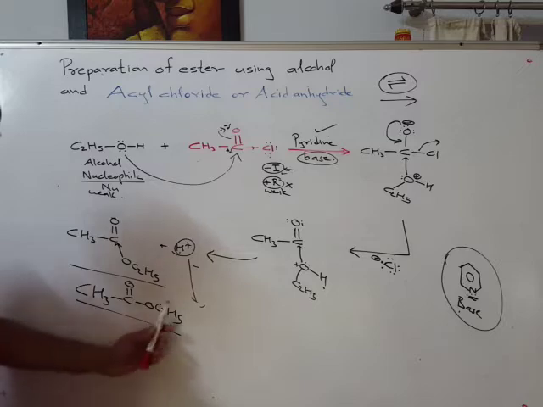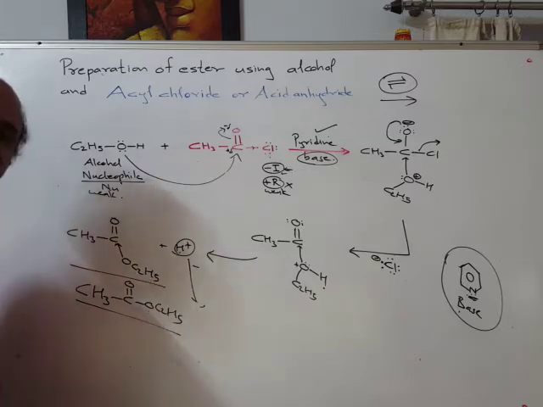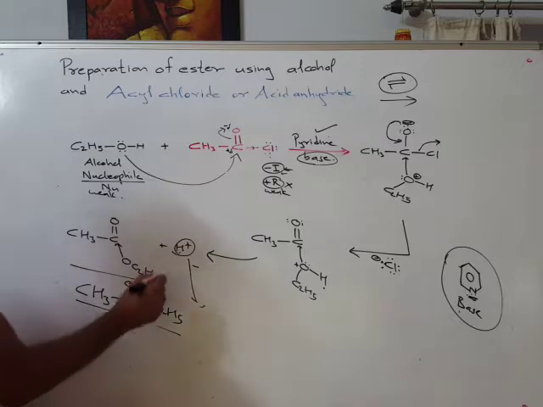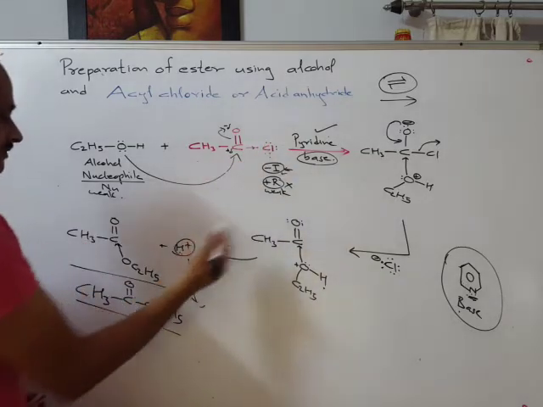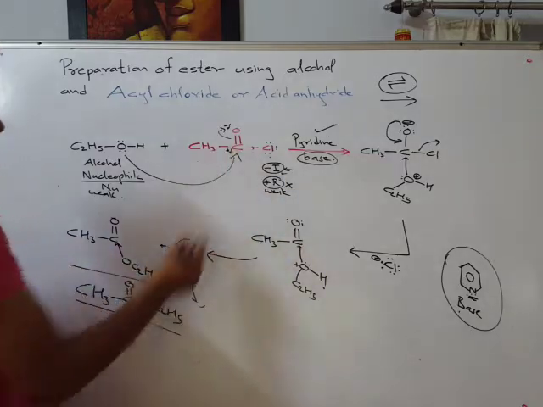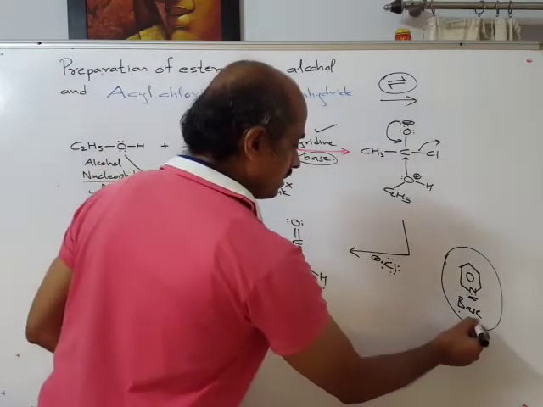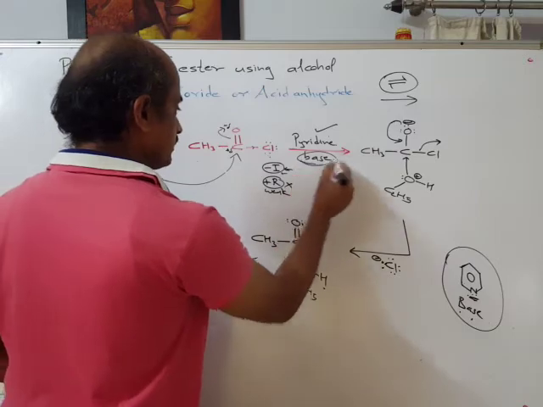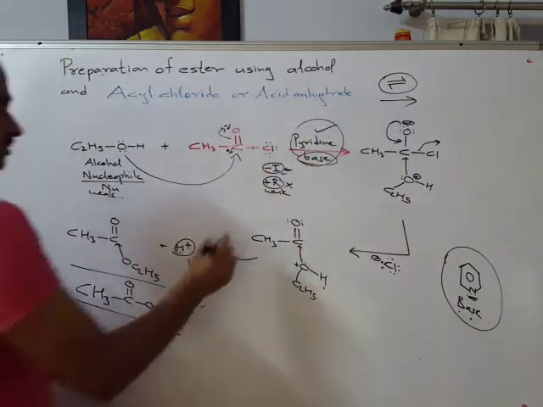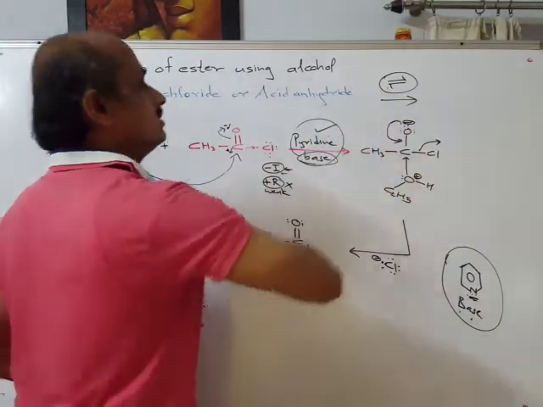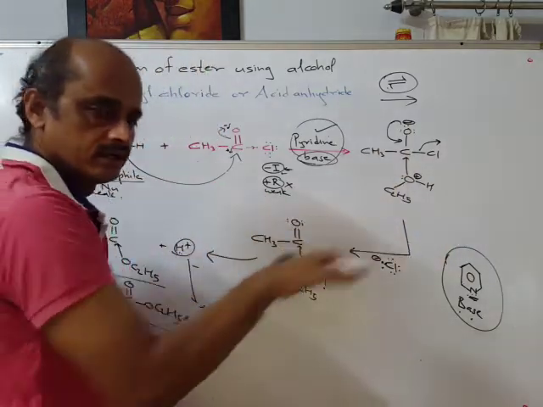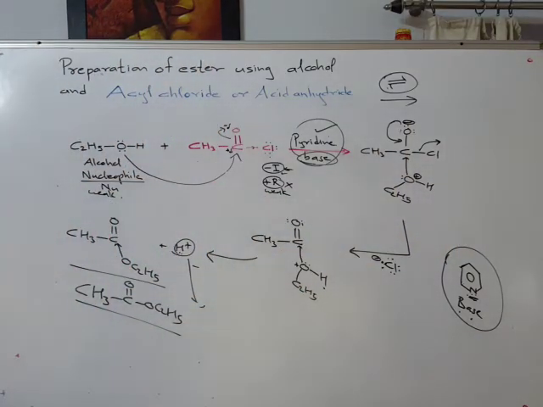If this were hydrogen, then it would be acetic acid or ethanoic acid; by IUPAC, this is ethyl acetate, ethyl ethanoate, an ester. The byproduct that comes out is HCl, but the H+ from HCl is pulled by pyridine. The purpose of pyridine is to make this reversible reaction go more and more in the forward direction.